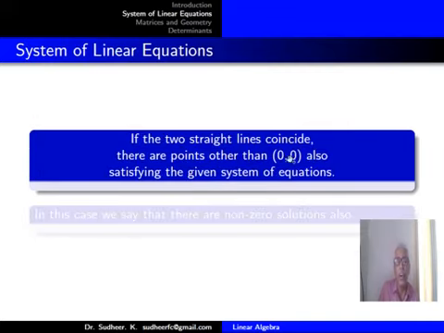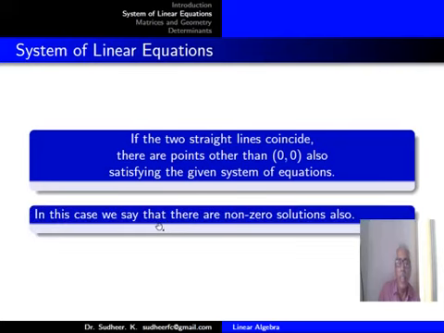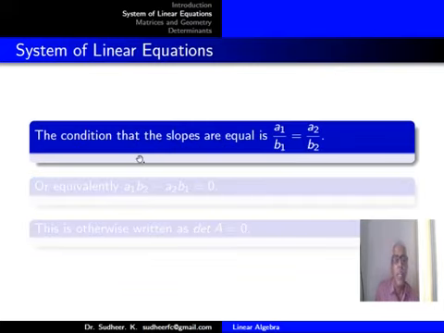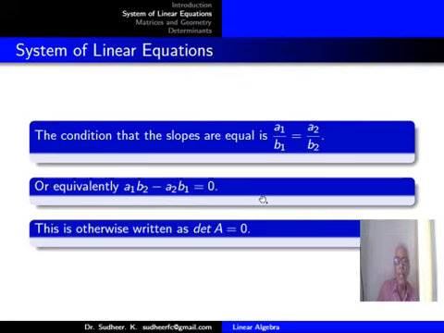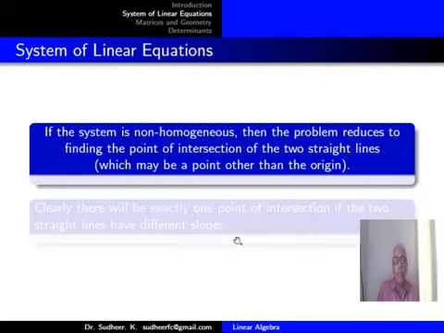If the two straight lines coincide, there are points other than the origin also satisfying the given system of equations. So in that case, we say there are non-zero solutions. The condition for this is the slopes are equal. For that, the algebraic condition is a1 by b1 equal to a2 by b2, and that can be written in the form a1 b2 minus a2 b1 equal to 0, or it means determinant of A equal to 0.